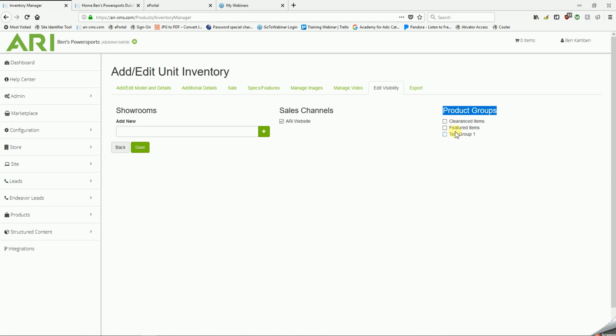Product groups. If you'd like to feature this particular unit on the bottom of your home page, add it to one of the product groups that you see here. It will take this unit's picture, year, make, model, and price if you list one, and list it on the bottom of your home page.